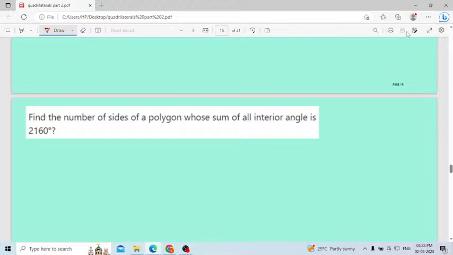Smita, it will become lengthy, no? More than 1 hour, streaming will be difficult, and uploading also will be difficult. That's why I will take at least a 15 to 20 minute break, then I will come back. Uploading to YouTube will take more time and it will become too lengthy. That's why I will take the remaining 4-5 problems in the next one. Okay, I will send the link. Please stay with me. Then the remaining problems we will finish today only.